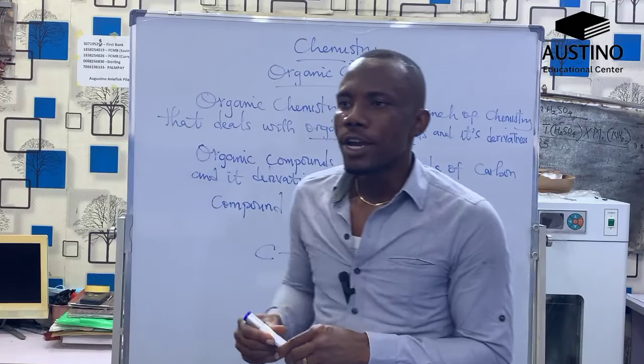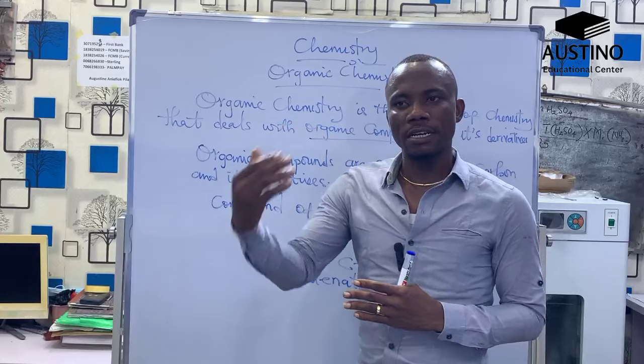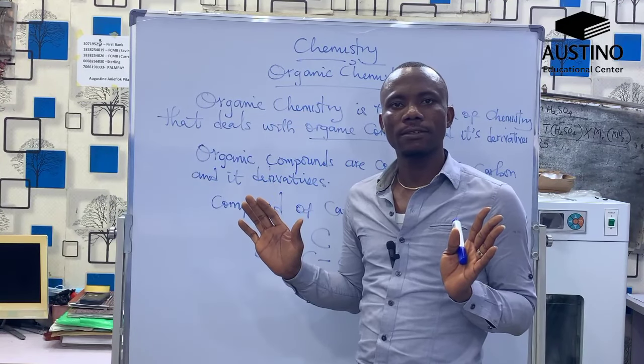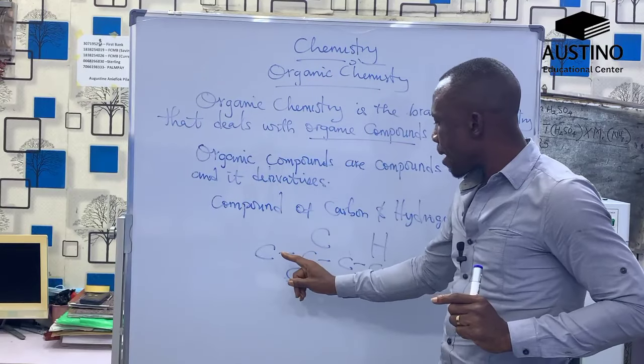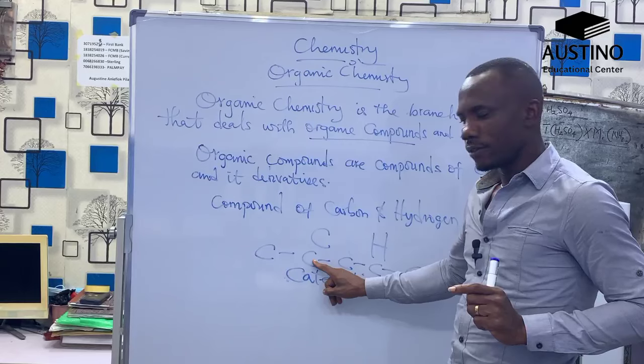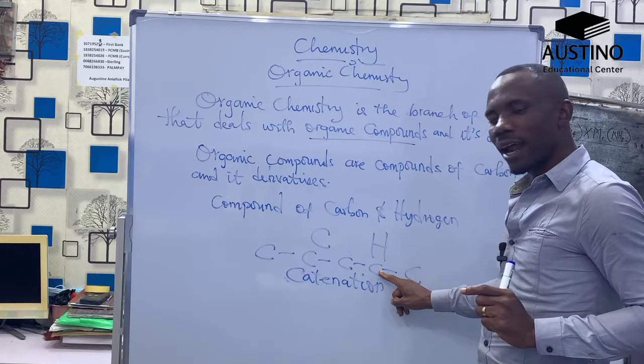And so organic chemistry becomes the chemistry of carbon and hydrogen, basically. From here, you will see carbon interacting with carbon.